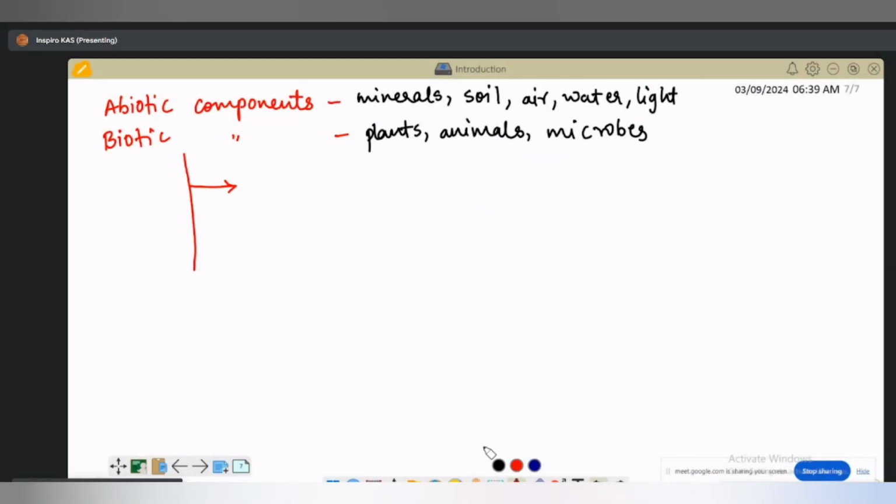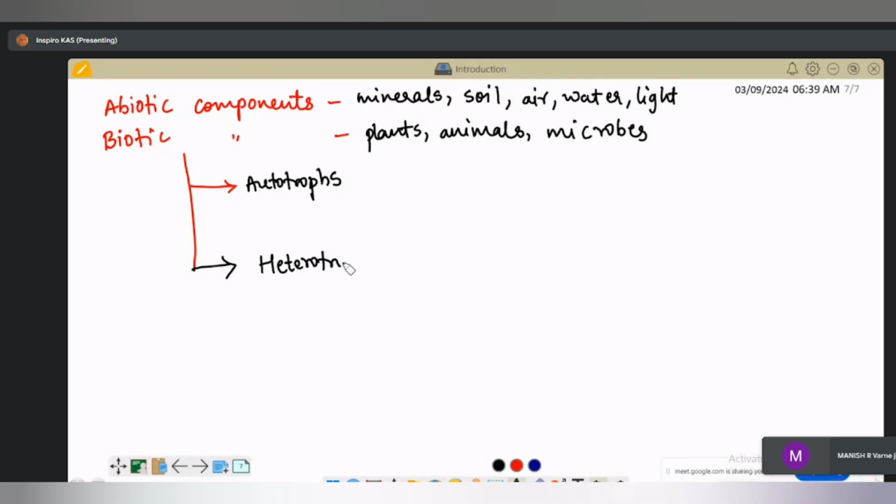What are the divisions that we can make in biotic components? Autotrophs. So what are autotrophs? And then the next one is heterotrophs. Now, autotrophs are nothing but the plants. Why do we say it is only the plants? Because they prepare their own food. How do they prepare their own food? Through the process of photosynthesis. So that's the reason we call them autotrophs.